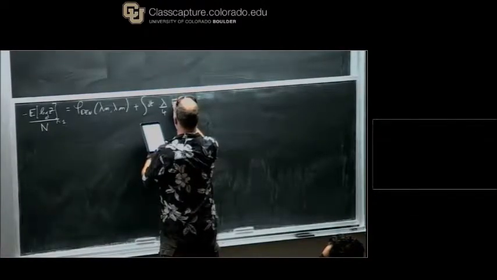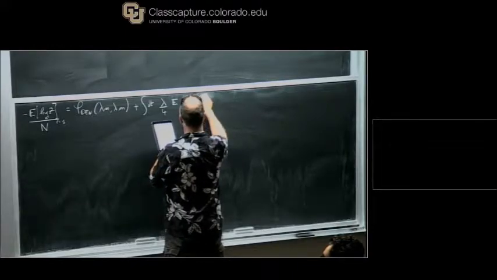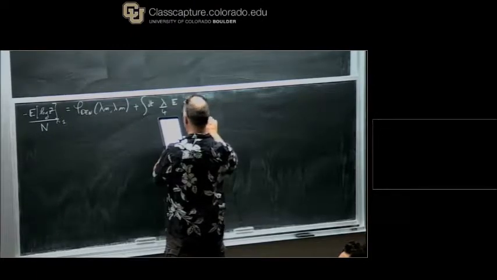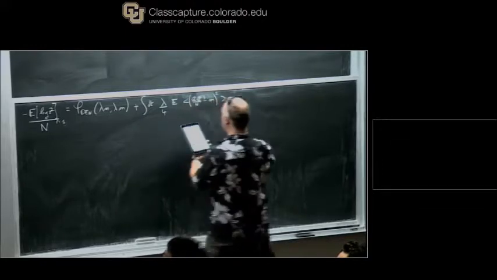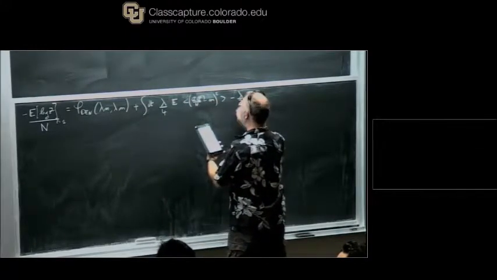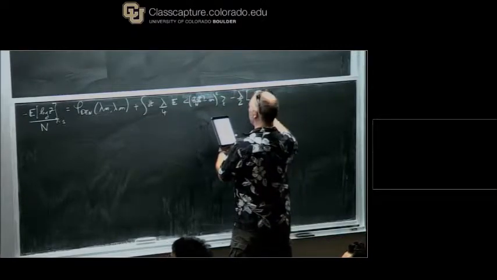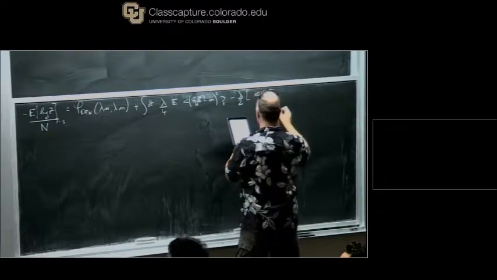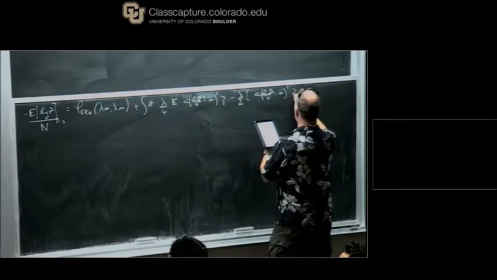Lambda over 4 expectation of x, so the scalar product divided by n, minus m squared, minus lambda over 2, so this is still time dependent, and we are done with the computation, x star divided by n minus m squared.